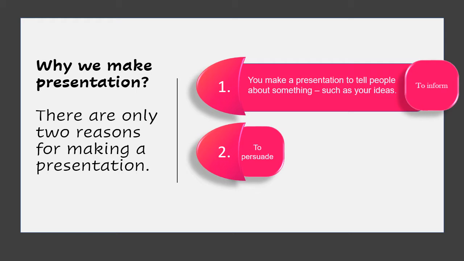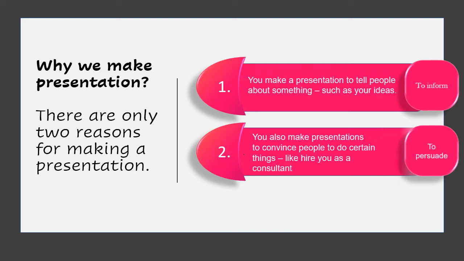To persuade means you want to convince people to do something like hiring you a consultant or do business investments or buying company's product. People like MR, salesmen and bankers need to persuade their audience.